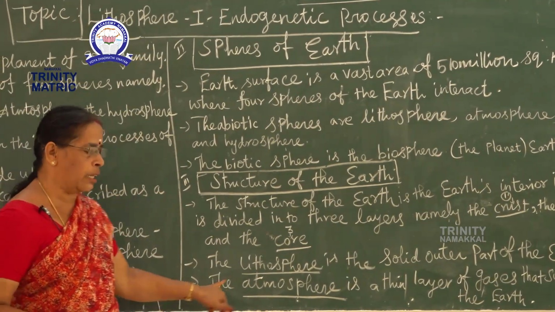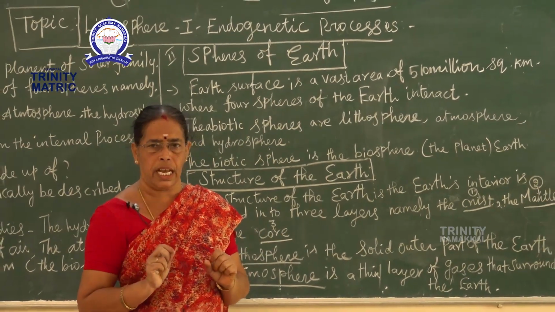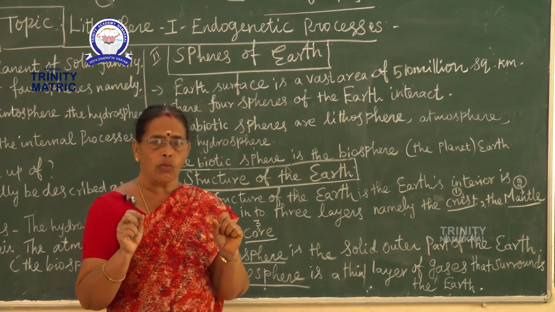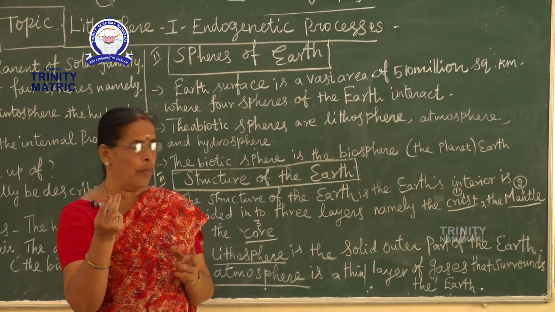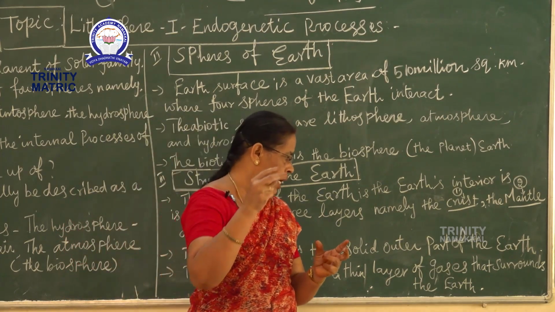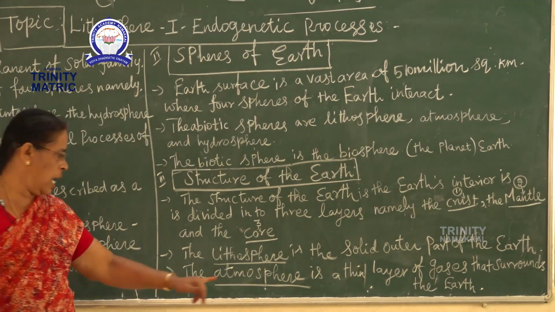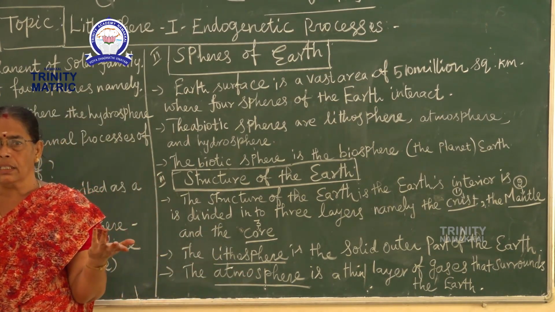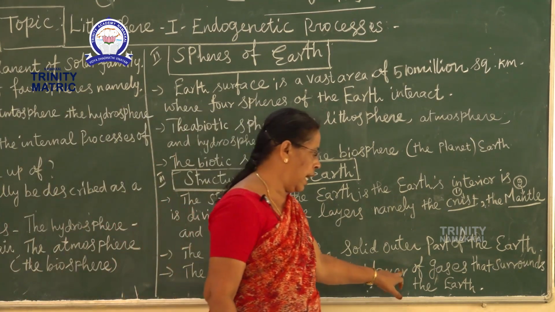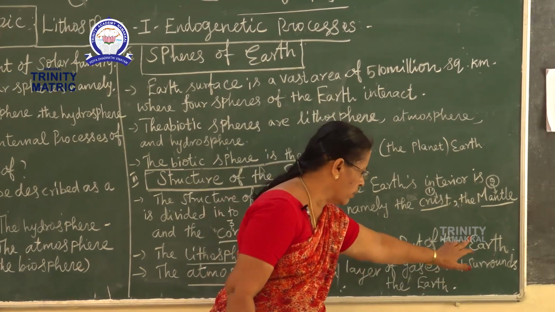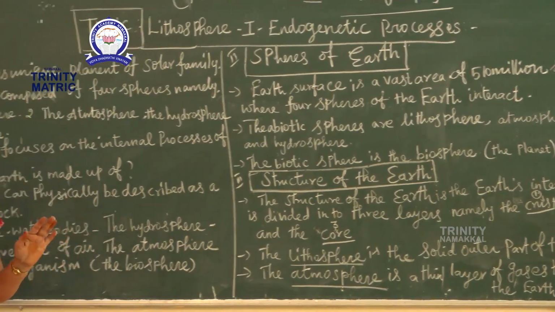And the atmosphere is a very thin layer that consists of gases that surround the earth. If there were no air, how would you live? So, the atmosphere is a thin layer of the gases that surround the earth. Now, do you understand?